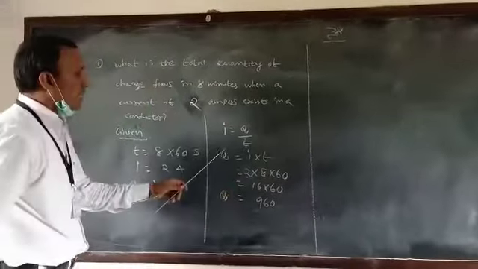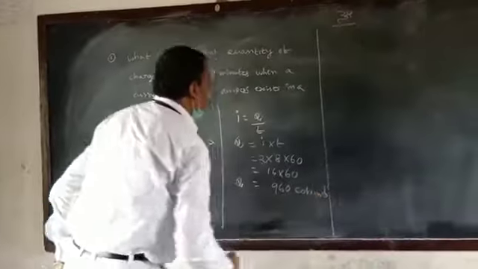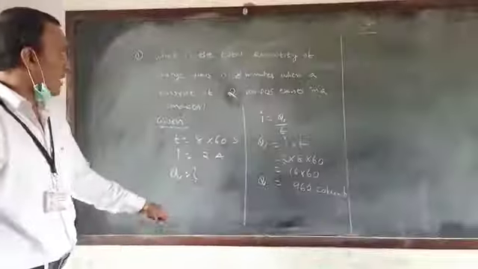What is the unit of charge? Coulombs. This is the answer.